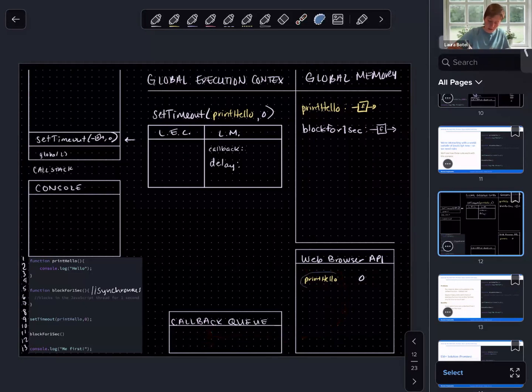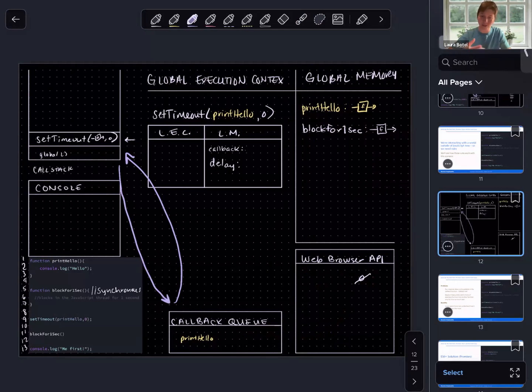So let's do that. Our timer has expired, so we'll cross that out. Okay, think back to what the rules are for the event loop. What is the event loop checking? How does the event loop know when it can send functionality from the callback queue to the call stack? The first thing it's checking is, is the call stack empty? And at this exact moment, is the call stack empty?